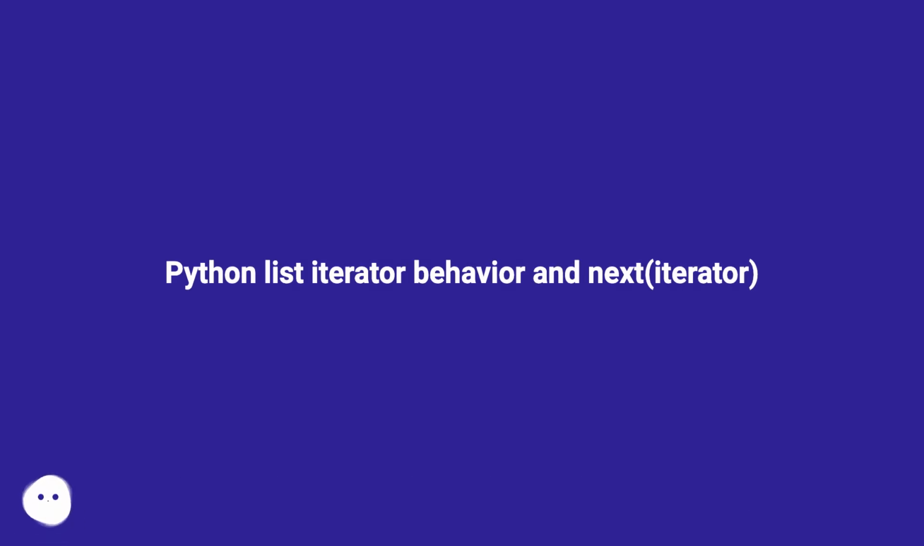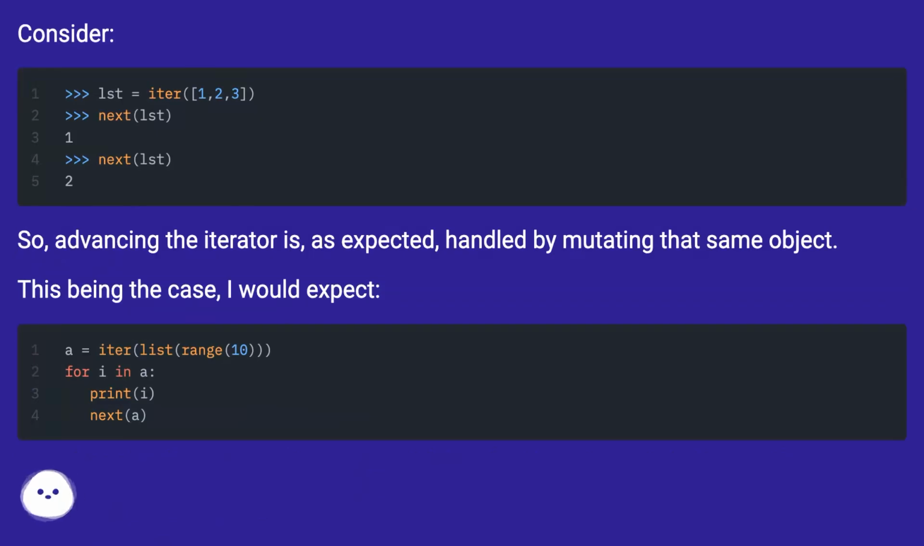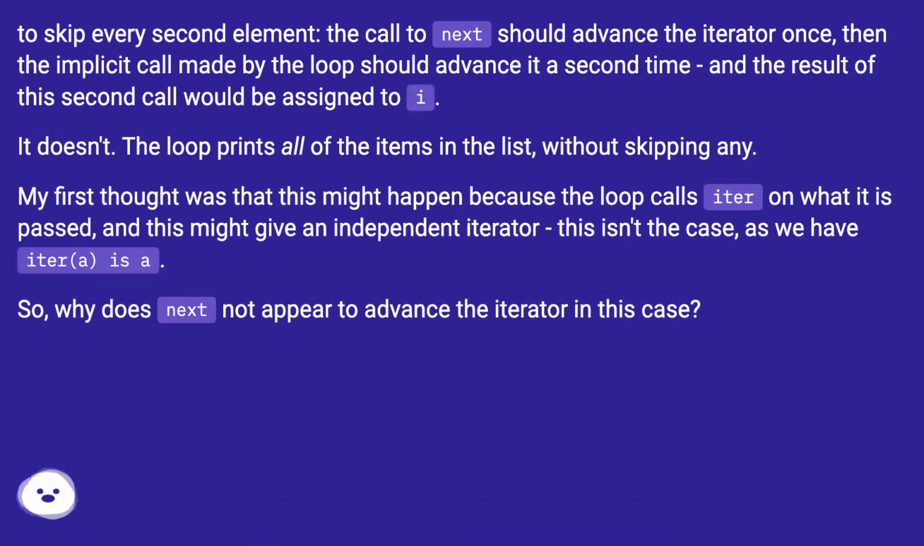Python list iterator behavior and next iterator. Consider this. Advancing the iterator is, as expected, handled by mutating that same object. This being the case, I would expect the loop to skip every second element.